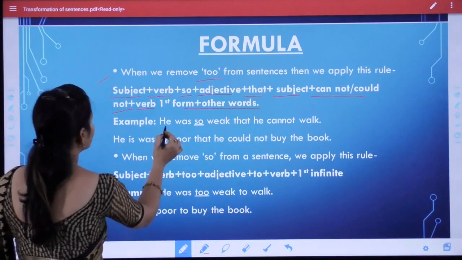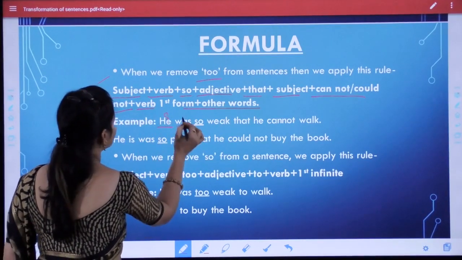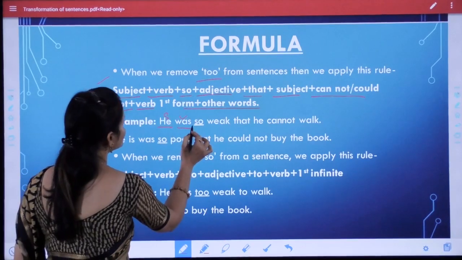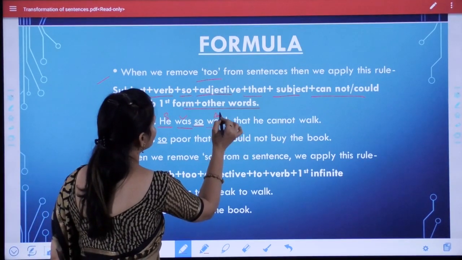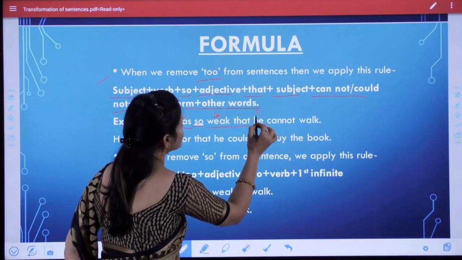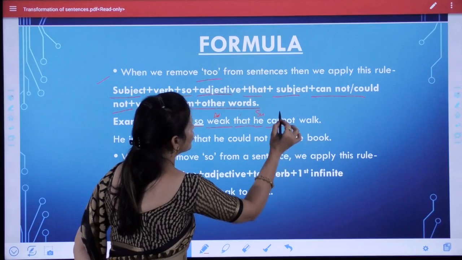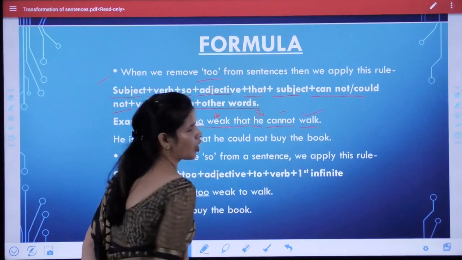For example, "he" is the subject, "was" is the verb, then use "so", then the adjective, then the conjunction "that", then the subject and "cannot" or "could not", and then use "walk".